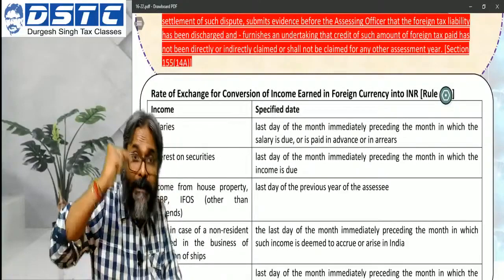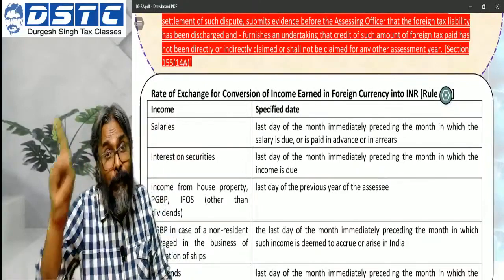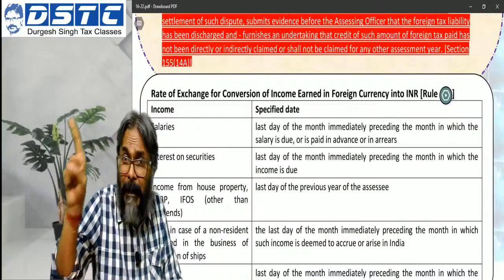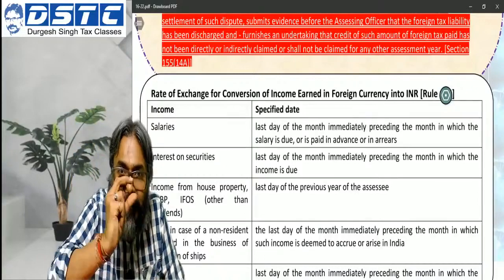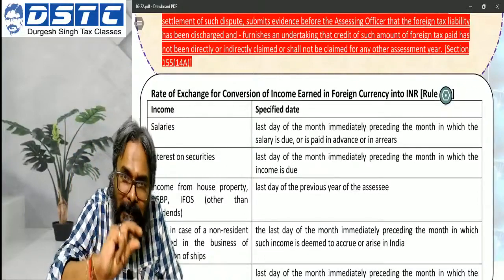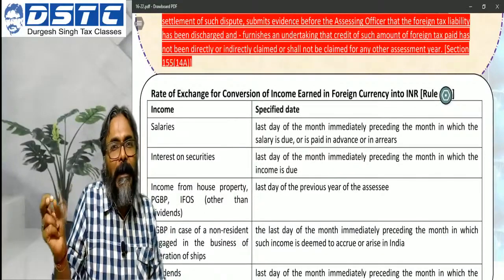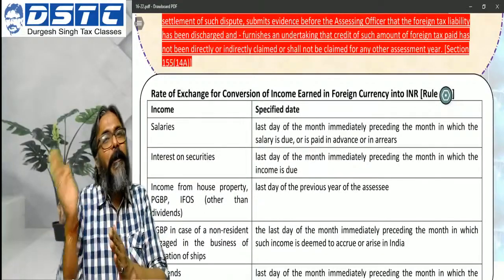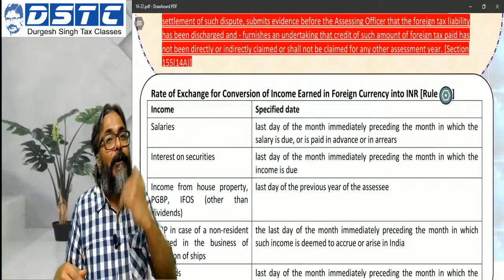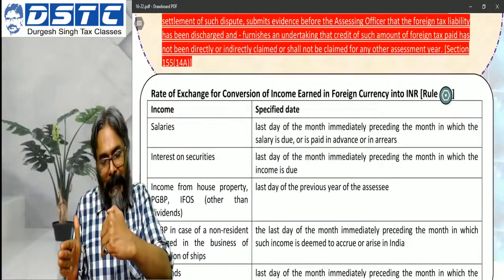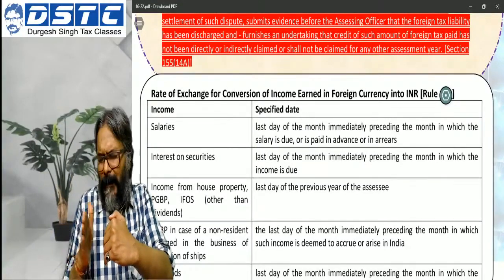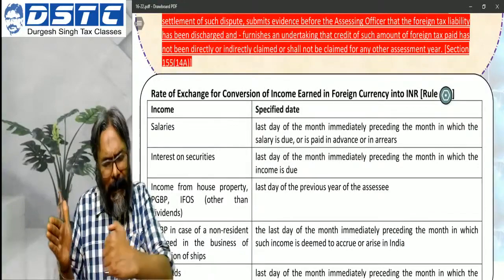Now, once you do the set off, that will reduce my doubly taxed income, because the foreign source loss has diluted my total income. So to that extent, my doubly taxed income has been reduced.